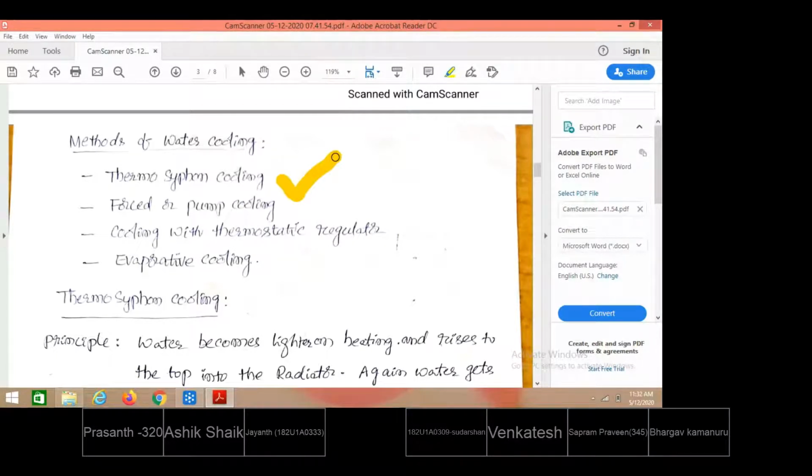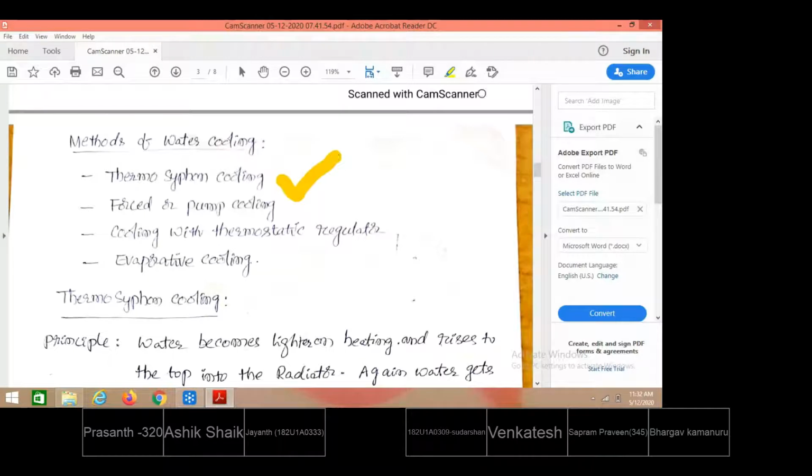Where do we come across the principle of thermosiphon being applied? Most of us keep solar water heaters on our rooftops. What they do is, water is pumped into the solar collector, passing through the tubes provided inside the collector. Upon receiving the heat, the temperature of the water rises. Then the water becomes hotter and the density comes down. With the lesser density, water is taken to the upward side, and at the higher elevation there is a storage tank provided.